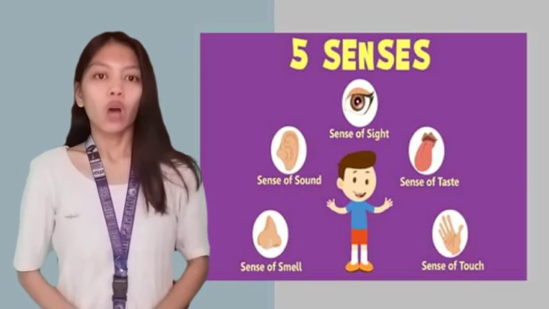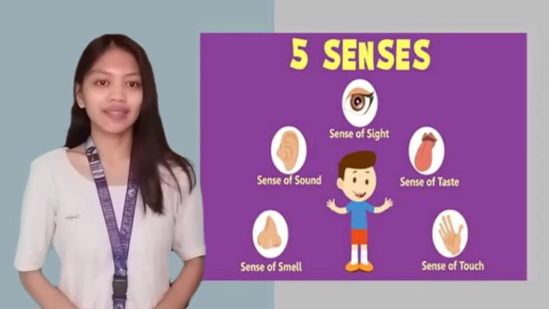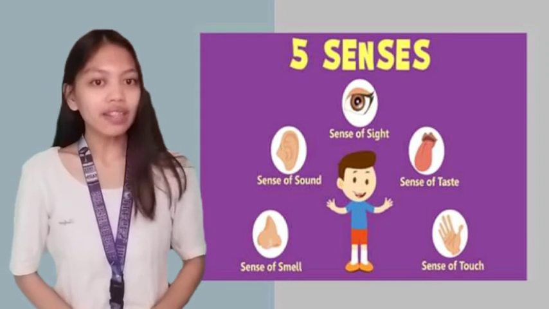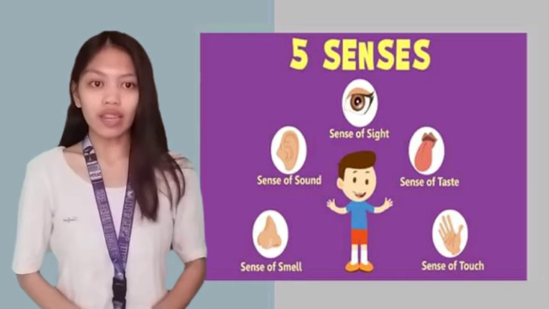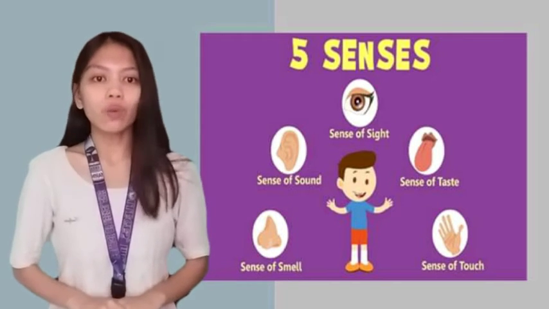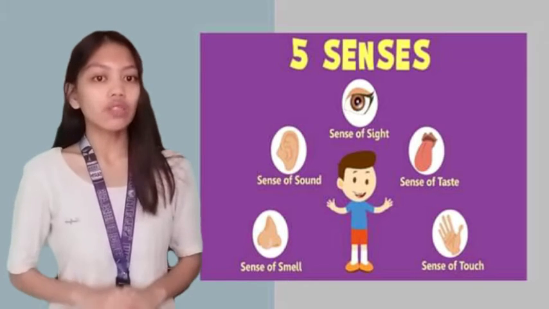What do you see in the picture? Okay, a boy. Tell me what sense organ you see in the face of the boy. Okay, tongue, nose, eyes, ears. That's right. And also it has a skin. What is in the pictures? Right, 5 senses. And what are they? Nose, ear, eye, tongue, and skin. That's right.